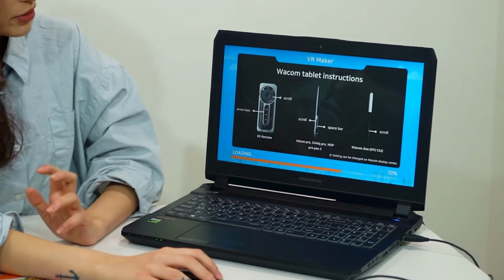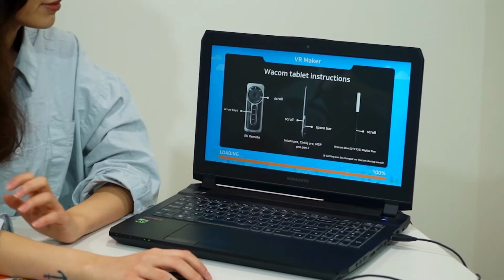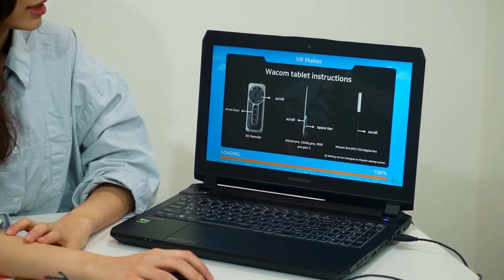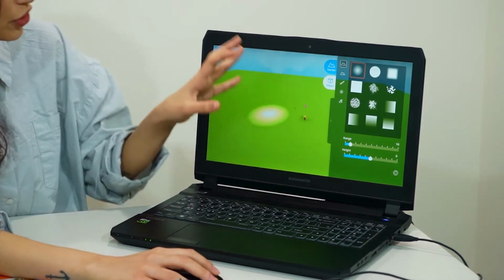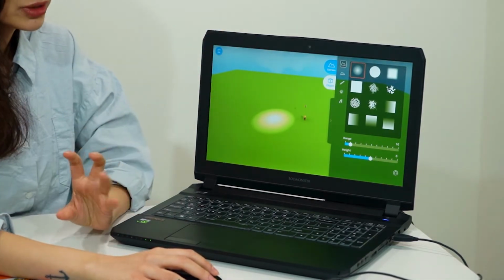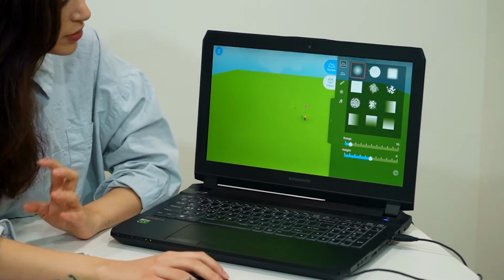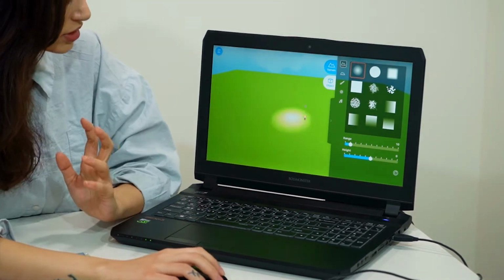And what can I do with this? Basically, let's say we're learning about dinosaurs today. So the teacher could tell us, okay, can you please create a world where dinosaurs could be actually living? Now I can use my different tools that I have here to make that world a reality.